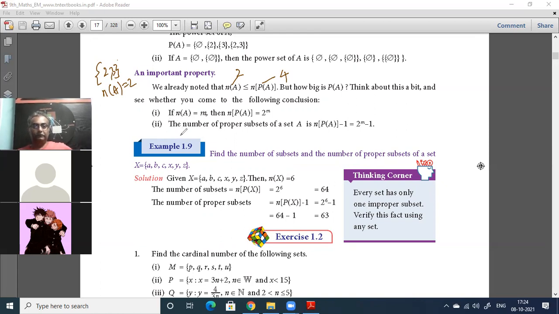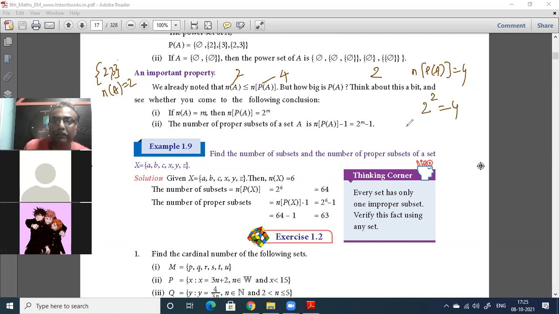If n of A is equal to m, then n of P of A is equal to 2 to the power of m. Correct, no? See, n of A was 2, then n of P of A was 4. So that means 2 to the power of 2 is equal to 4, correct? Let us say m is equal to 2, n of A is equal to m, then 2 to the power of m, that is 2 to the power of 2, is equal to 4. So this thing is correct.